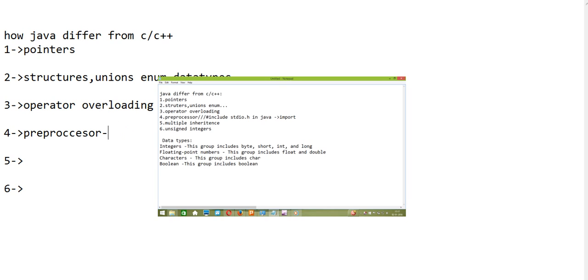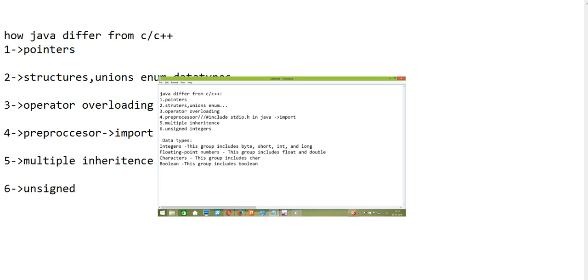Here we use a keyword called import, through which you can import user defined programs into your own program. And the next thing is multiple inheritance. This concept is not there in Java. In later classes I will explain why it is not there in Java, but for now remember that multiple inheritance is not supported in Java. That's it for now. And the sixth one is that unsigned integers are removed. This is a key point.